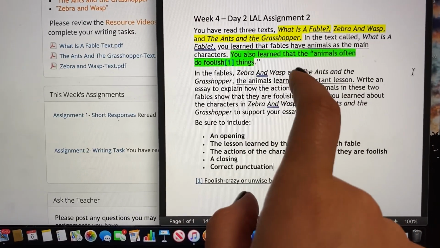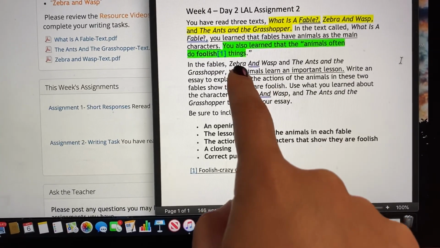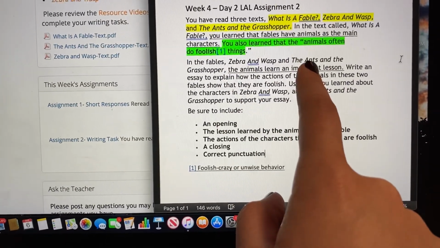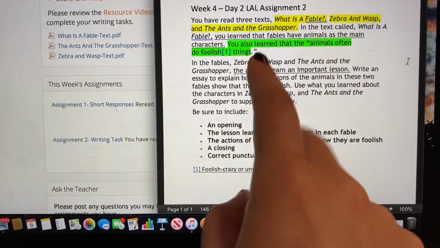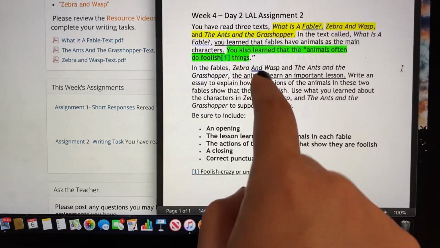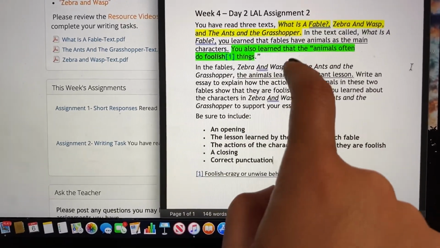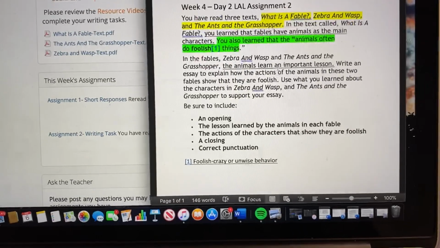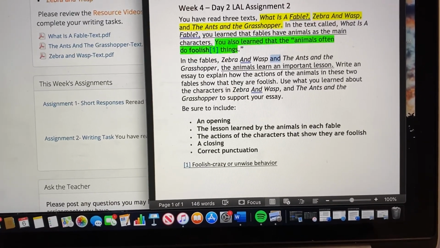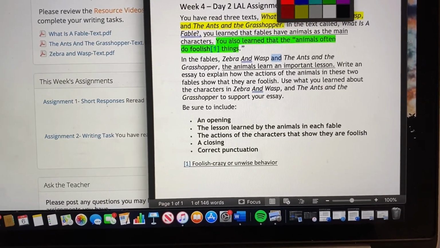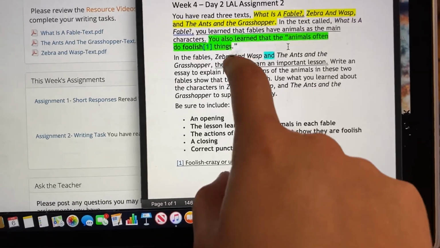So what you have to do, utilizing the Zebra and Wasp and the story, The Ants and the Grasshopper, you're using both stories. Remember, guys, you're not just picking one story. It says and. I'm going to highlight this because it's telling you guys that you need to do both stories.